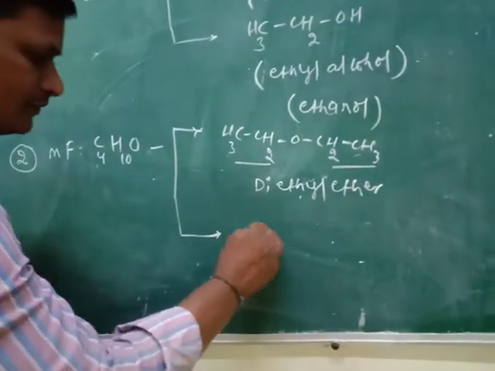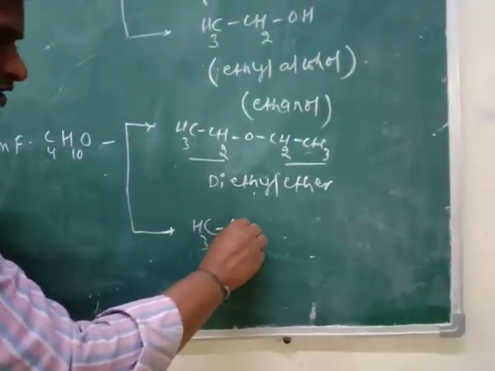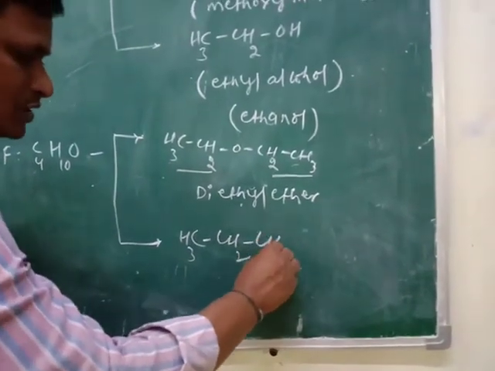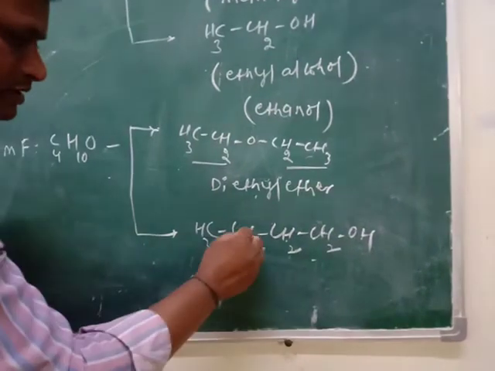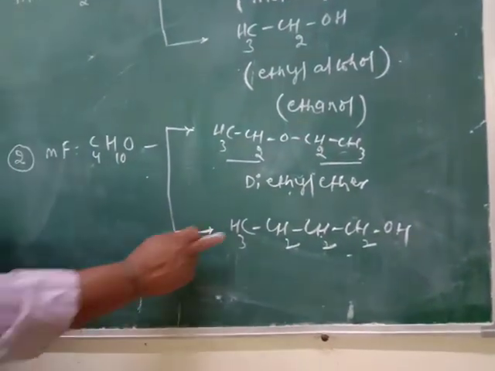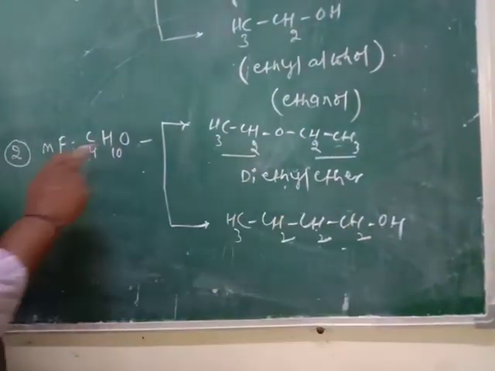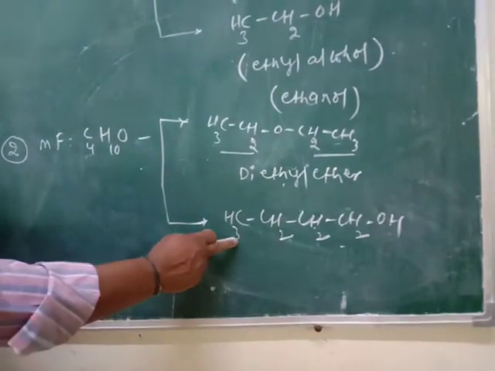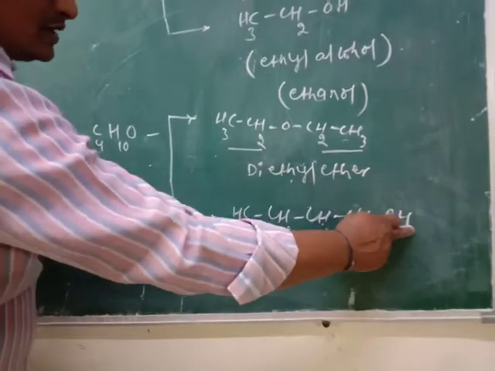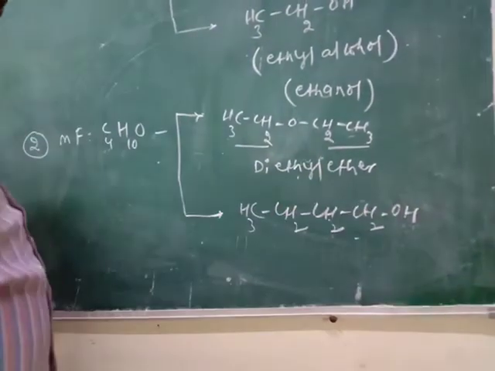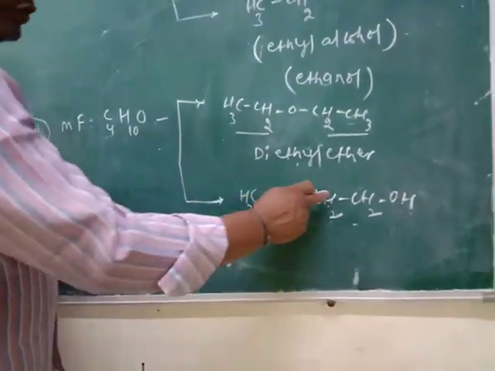That alcohol is CH3CH2CH2CH2OH. Number of carbons is 1, 2, 3, 4, C4. Number of hydrogens is 3 plus 2, 5, plus 2, 7, plus 2, 9, plus 1, 10. Number of oxygen is 1.